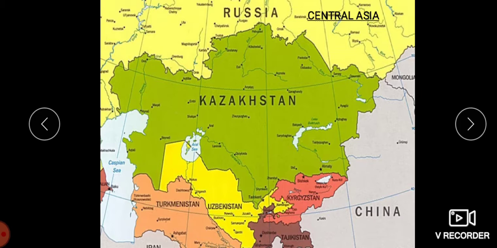It comprises Kazakhstan, Uzbekistan, Turkmenistan, Kyrgyzstan, and Tajikistan, all of which come under Central Asia.